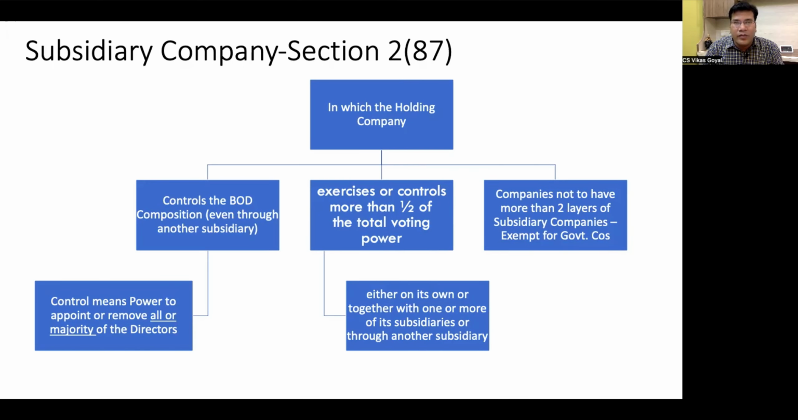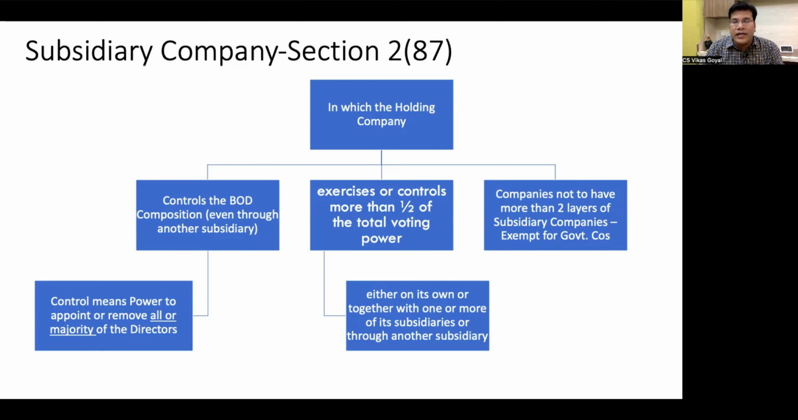Section 2(87) of the Companies Act 2013 defines subsidiary company. It prescribes a company in which the holding company either controls the board of directors composition, and that control can be even through another subsidiary. Here the important point is that control means power to appoint or remove all or a majority of the directors. So suppose some other company has the control to appoint or remove only 50% of the directors.